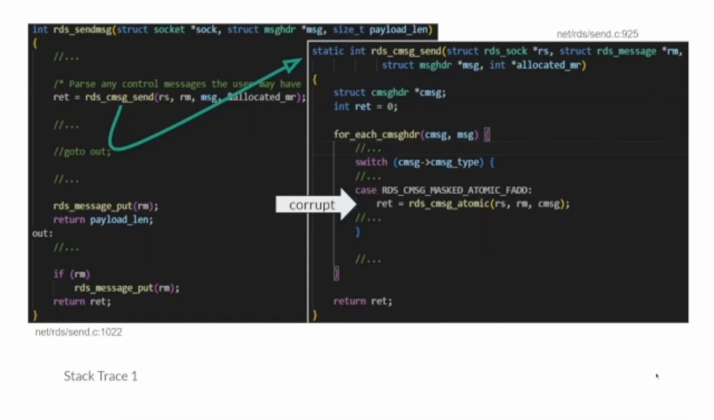So specifically for this vulnerability, it happens with the rds_sendmsg function. What happens is that when you call the sendmsg syscall, you get to rds_sendmsg at line 1022 of send.c, which will call rds_cmsg_atomic. And this is where the corruption happens.